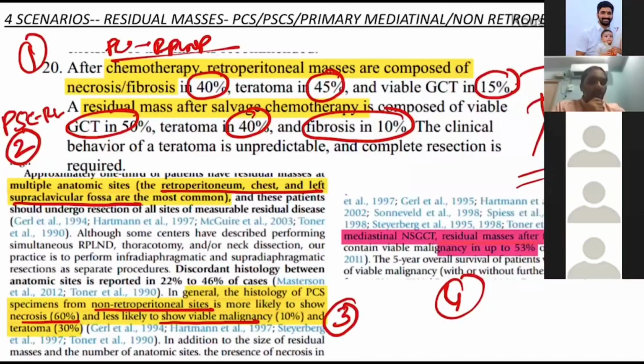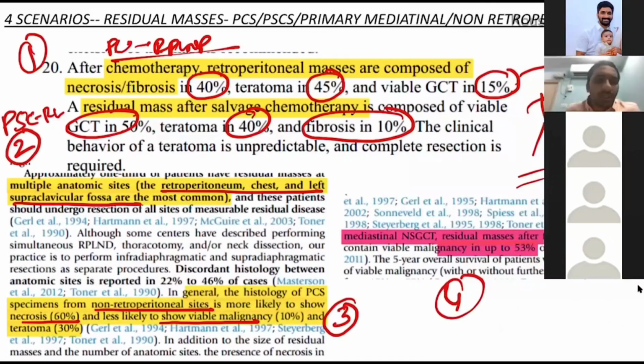Post-salvage chemotherapy RPLND. Viable tissue. Malignancy. Okay. In a patient with mediastinal non-seminomatous germ cell tumor who has undergone chemotherapy, what will be having more, necrosis or malignancy? Malignancy. Malignancy will be high in mediastinal tumor.